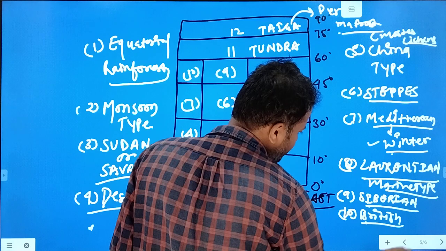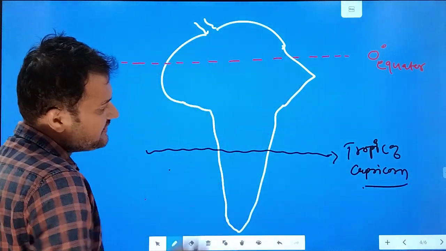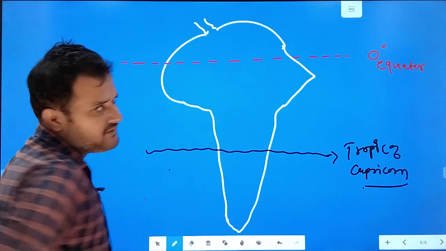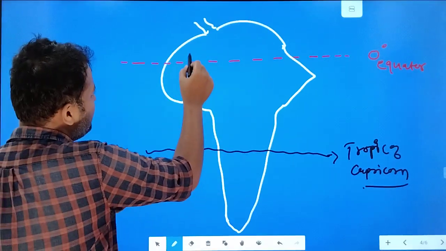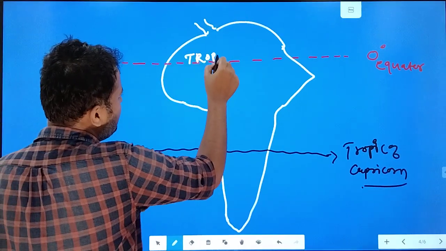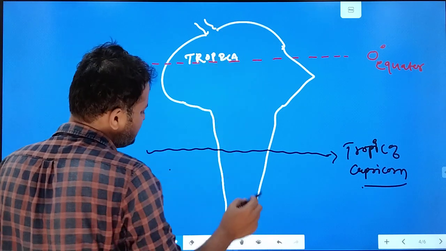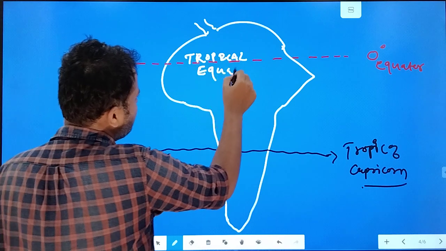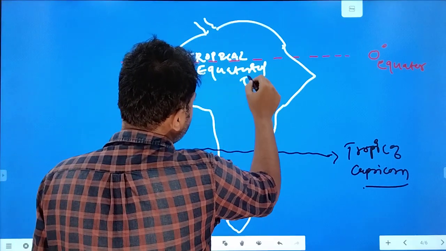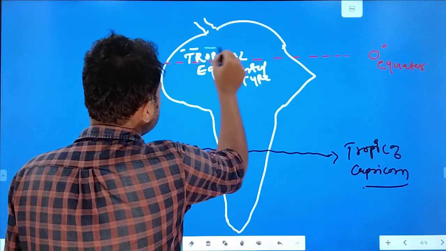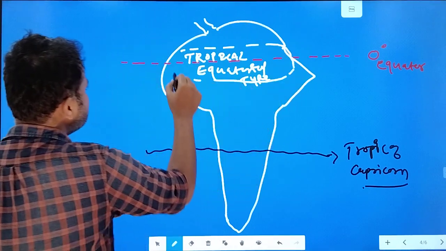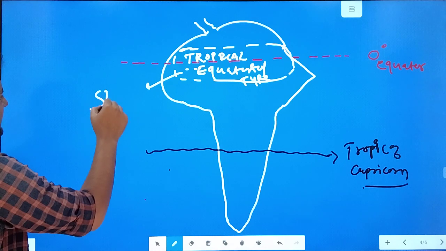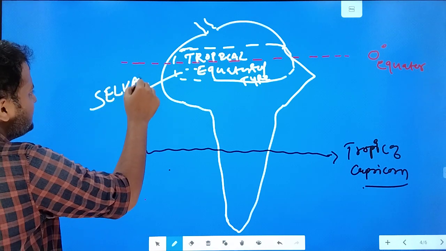Now taking you here, I have told you that the 0 degree equator passes from here. So which climate must be developed here? It must be tropical, or we can say the equatorial type of climate is best developed here. In this region we see the equatorial type of climate, and there is a name for these forests, selvas.